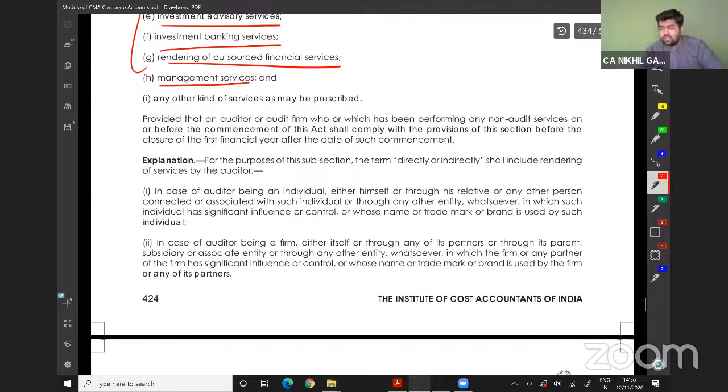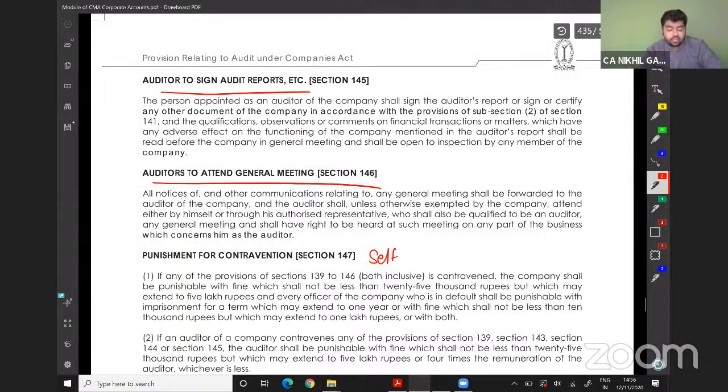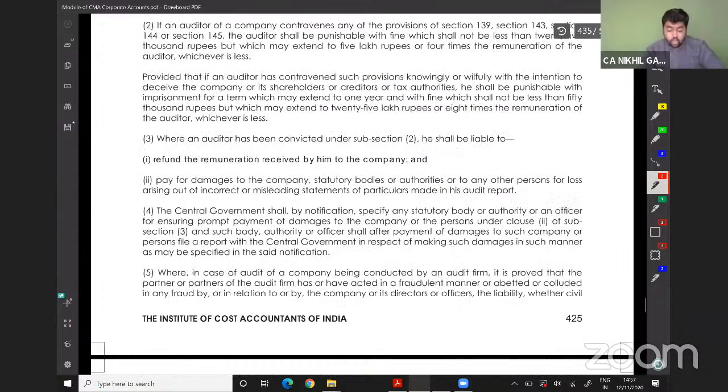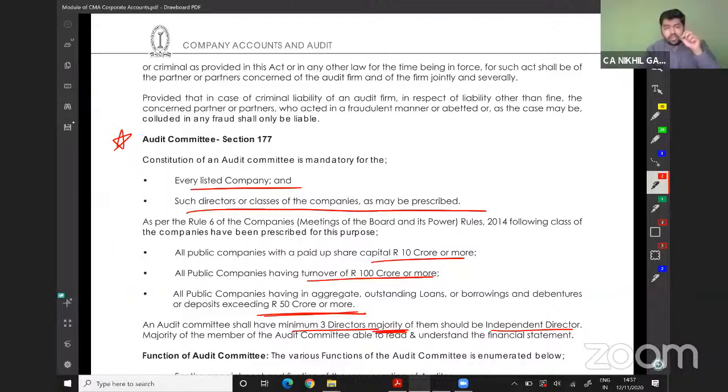The audit report should be signed by the statutory auditor. The auditor should attend the annual general meeting. And these are the penalties in case of contravention of the above points. So we have read about the audit committee. What is an audit committee, why and when it is required, the members of the audit committee, and so on. We will understand the same in this part.